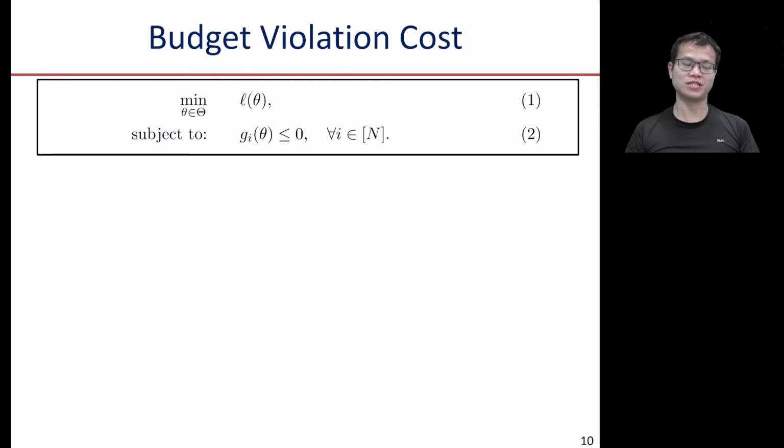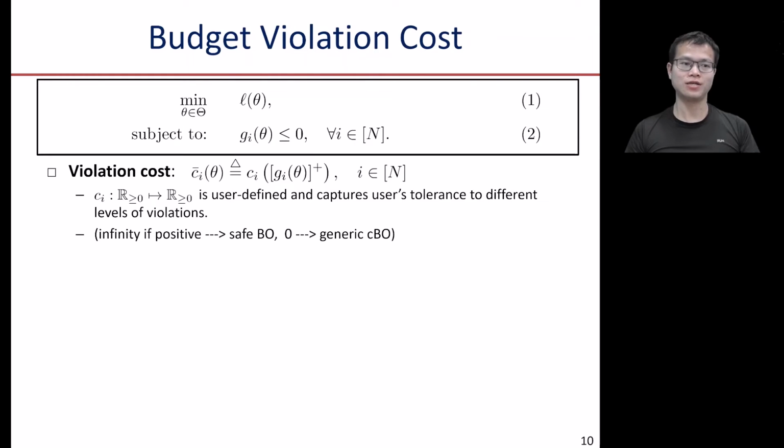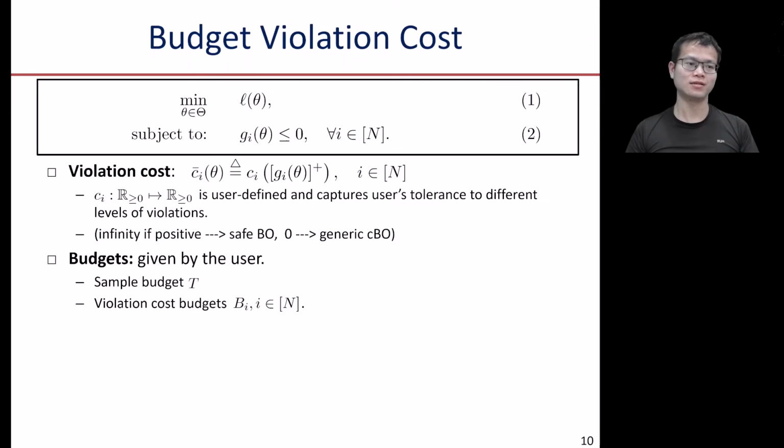Different from conventional Bayesian optimization approaches, we introduce the concept of violation cost, which is defined as a function C of the violated part of the constraint. This function C is user-defined and captures users' tolerance to different levels of violations. For example, we can set it to be infinite positive, which reduces to the case of safe BO. We can also just set it to be 0, which reduces to the generic constrained BO setting.